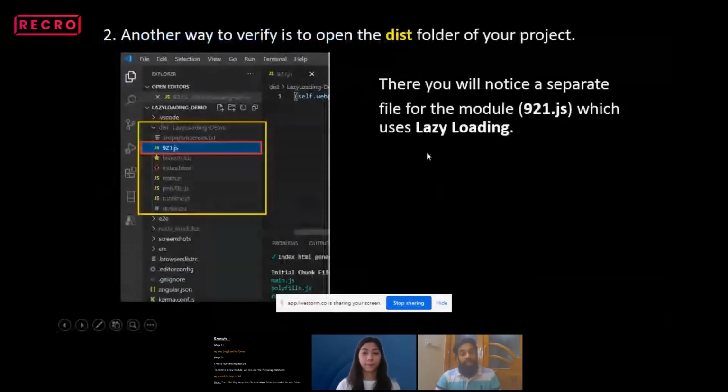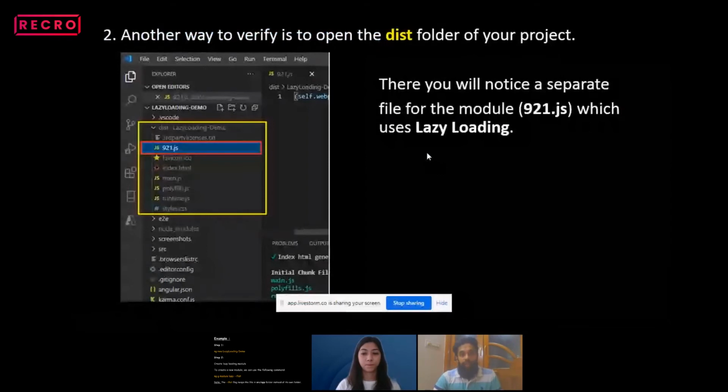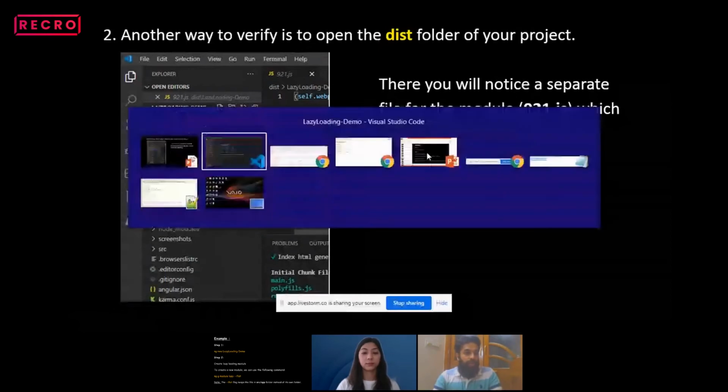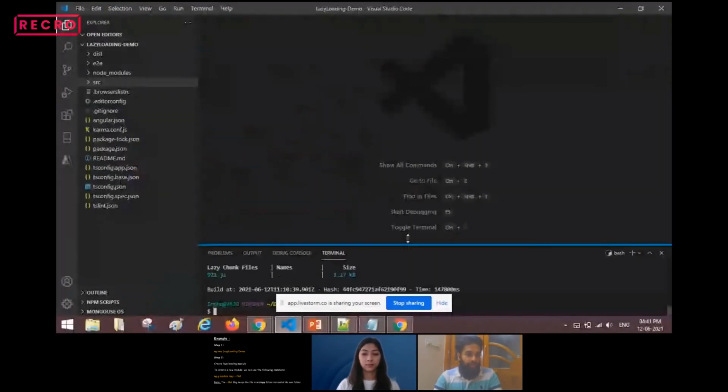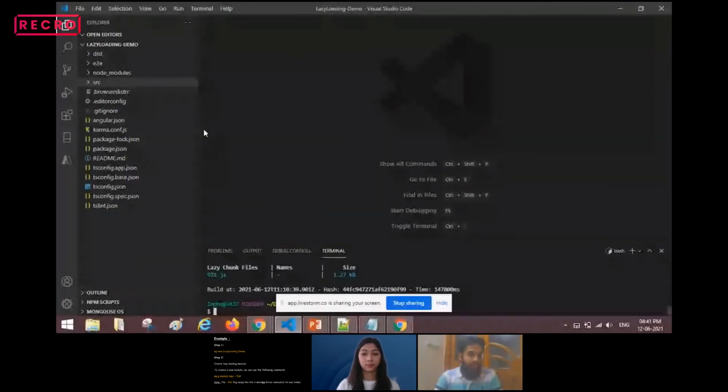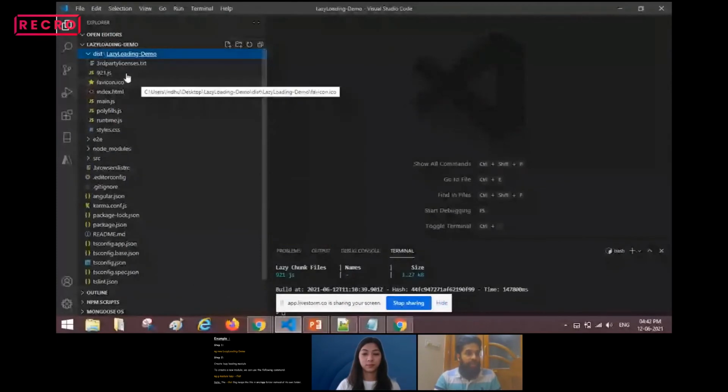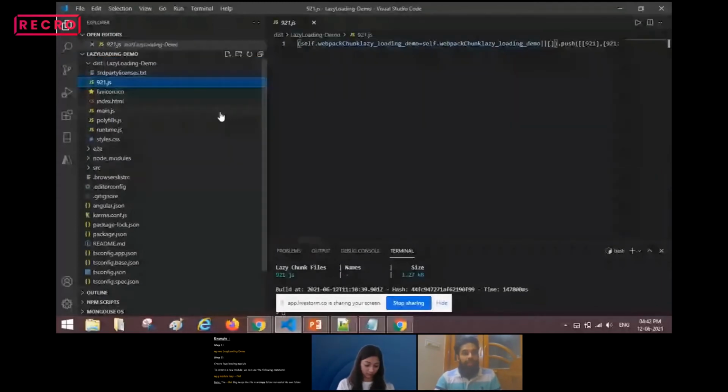Another way to verify the lazy loading part is in the dist folder. So I will just go to the project structure. Here you can see the project structure. In it, we can see the 921.js file which got generated when we ran the build command.